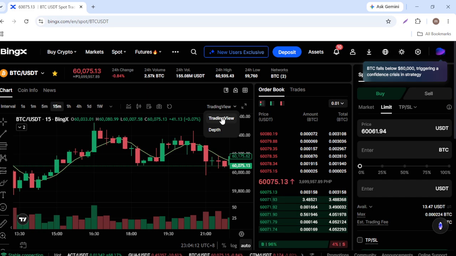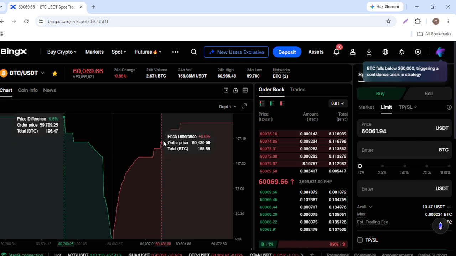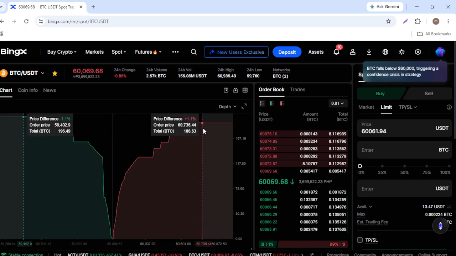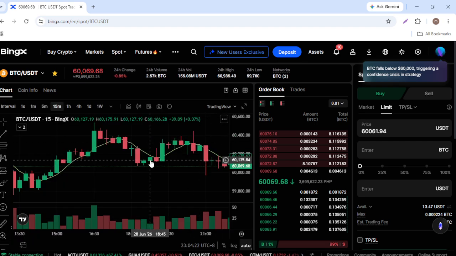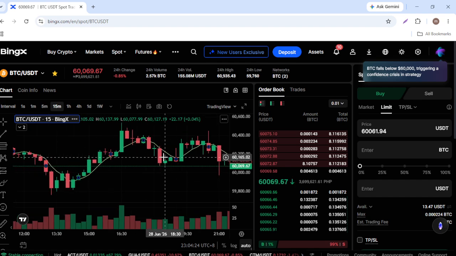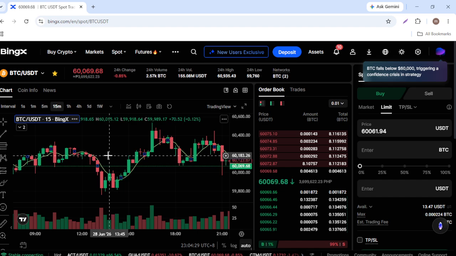The TradingView interface provides more advanced charting features than the basic chart, making it easier to analyze price movements and identify trading opportunities. You can pinch to zoom in or out and drag the chart left or right to explore previous price action. At the top of the chart, you'll find different time intervals.